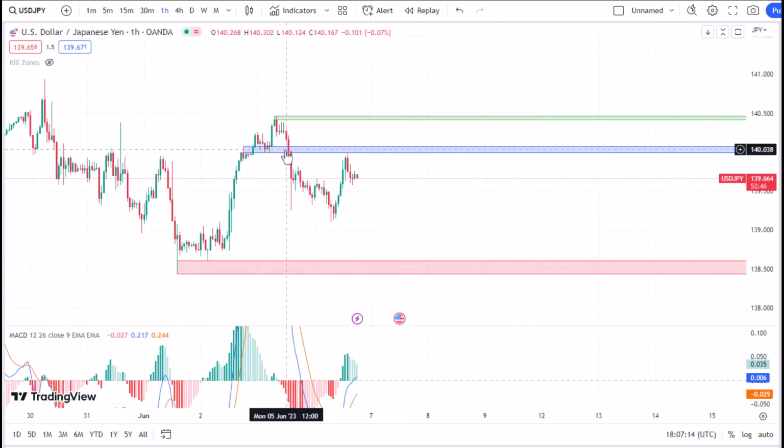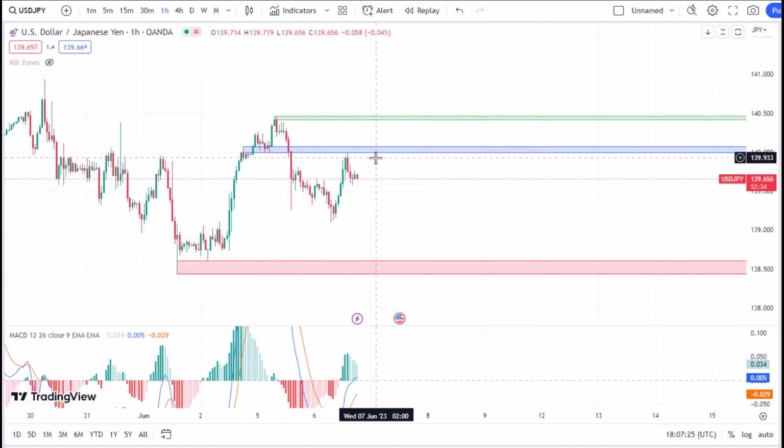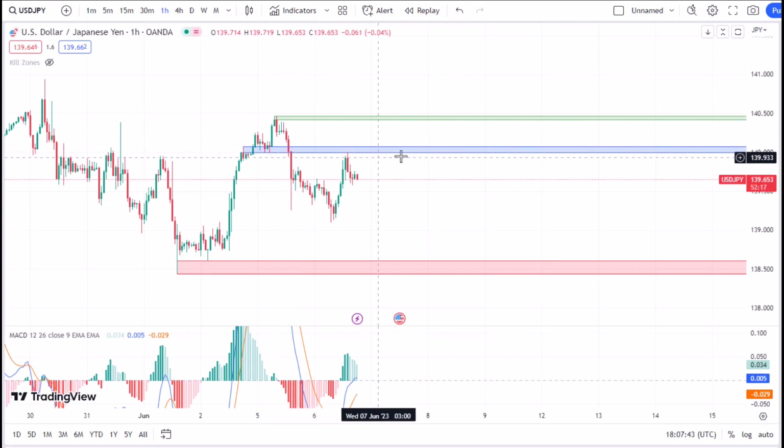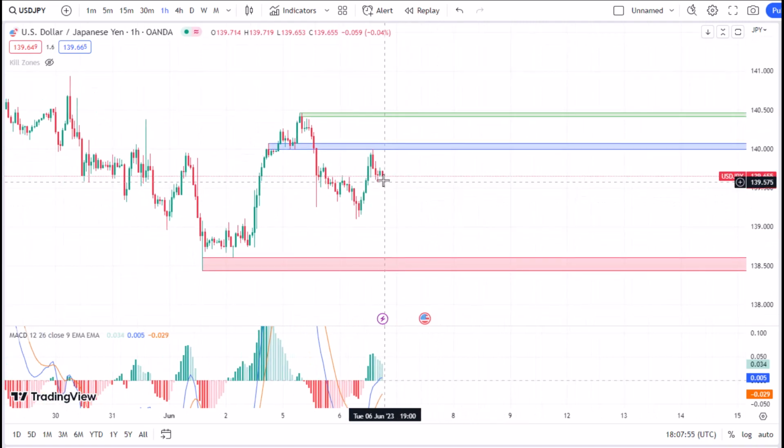Because this blue area that I have actually marked here is acting like a really strong resistance, but this resistance is only a weak resistance. There might be some retracements back to the upside for a little while, maybe through here, or it may be even past this blue area to the upside, so it can reach the middle of this area created by these two zones, so it can gather a little bit more liquidity for itself, so it can gain the power to start falling down. But as you can see, as I'm explaining it, the price is already falling down.